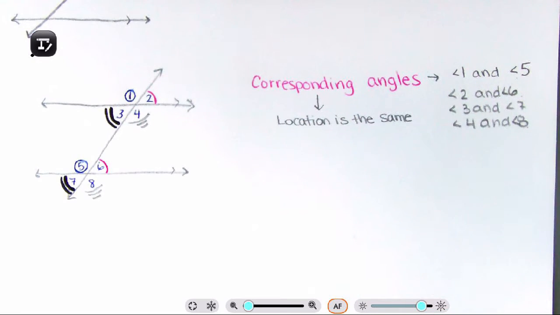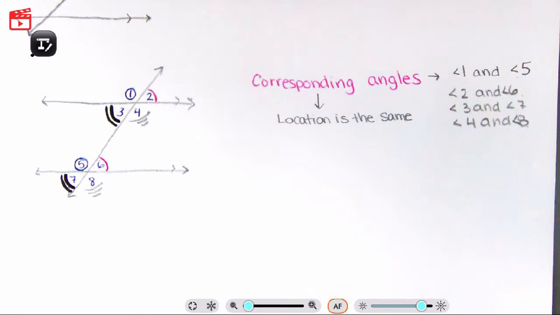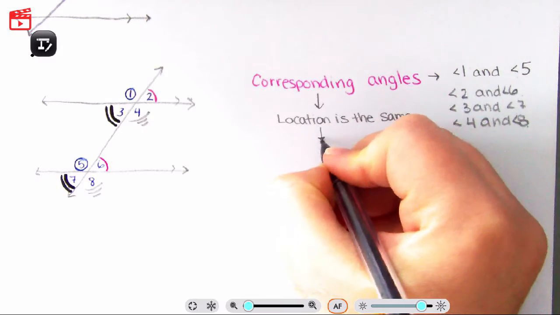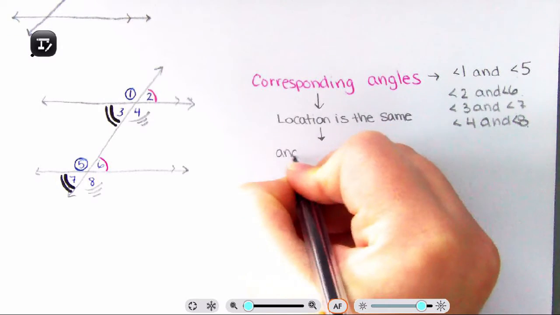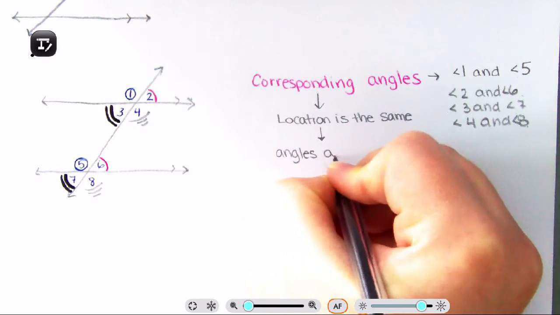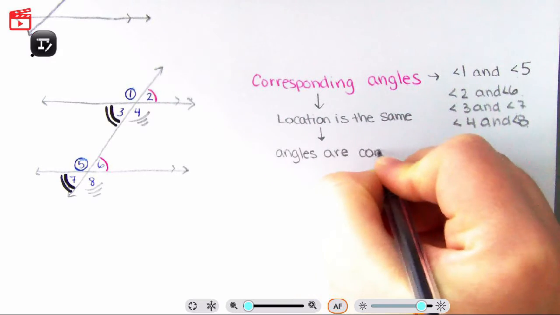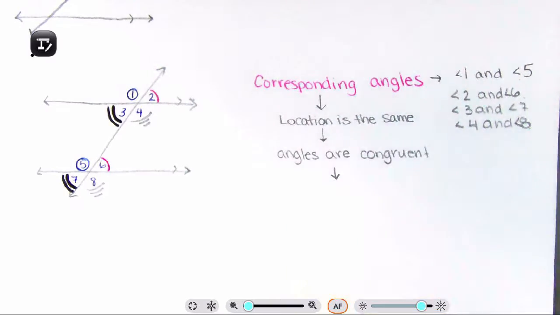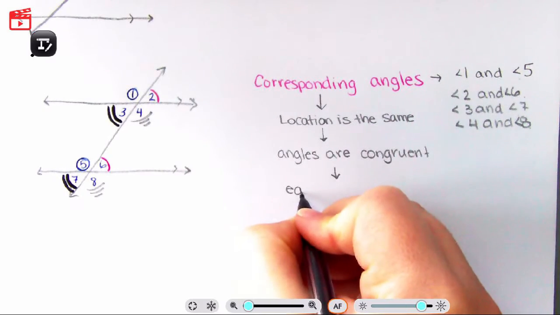So what do we have? Corresponding angles. What does that mean? It means the location of that angle is the same. And what does that mean when the location is the same? That means angles are congruent. And what does it mean to be congruent? It means equal in measure.